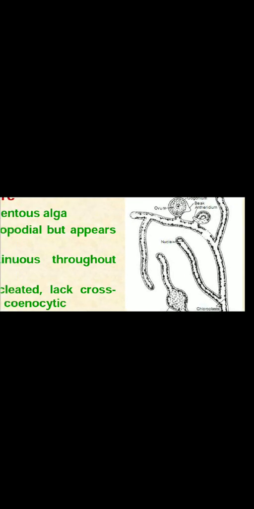Thalli are multinucleated, lack cross walls, and are called coenocytic. Coenocytic condition is when there is no partition of cytoplasm into different cells or membranes, only a multinucleated situation is there. So that condition is known as coenocytic.